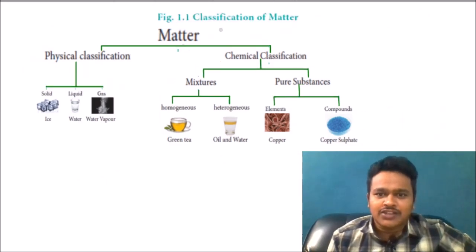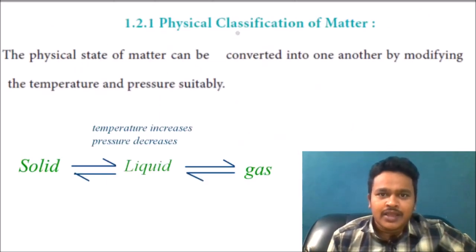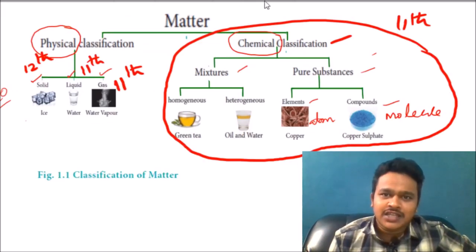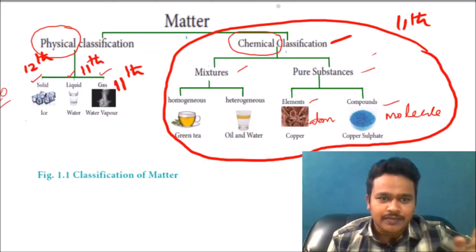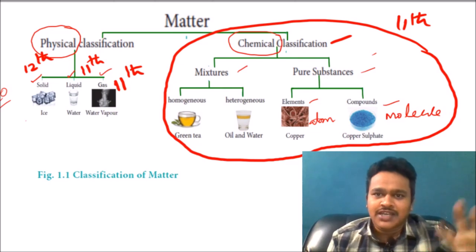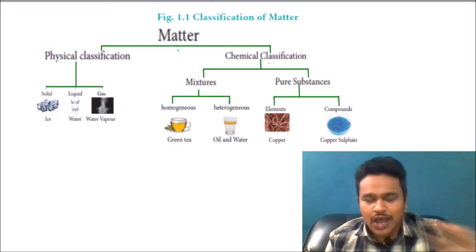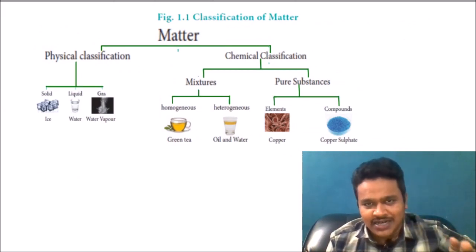Whatever we studied in this chart, each and every part, mixtures, pure substances, we are going to study separately with the definition, with the examples, for better understanding. So observe my slang; you can understand it easily after this video.